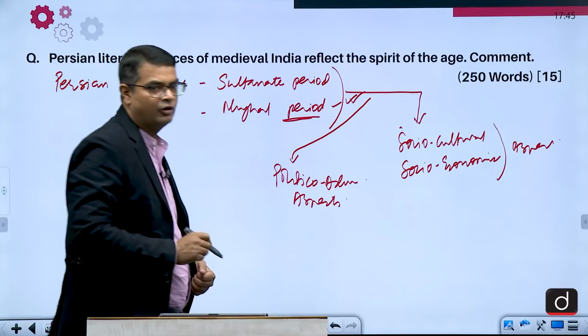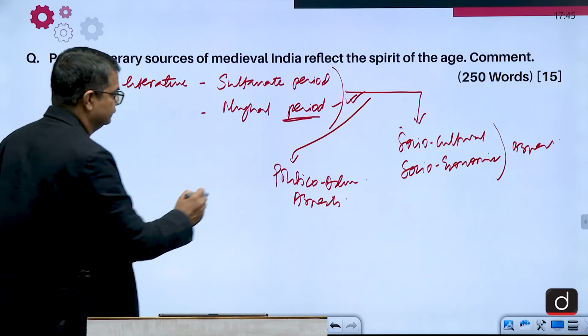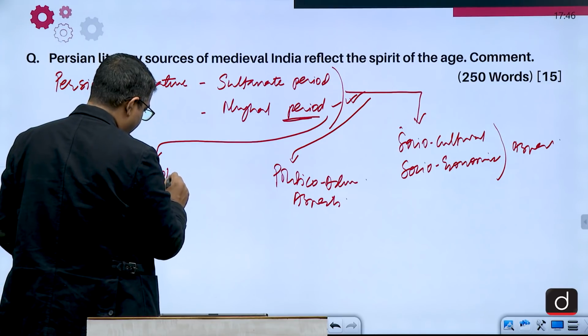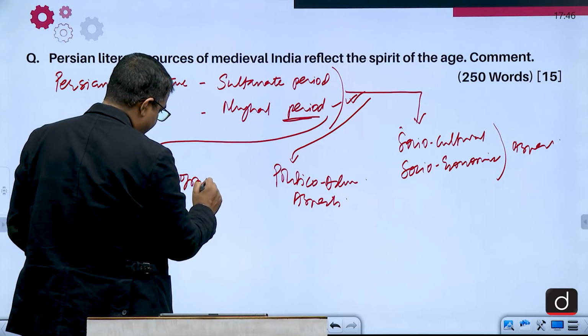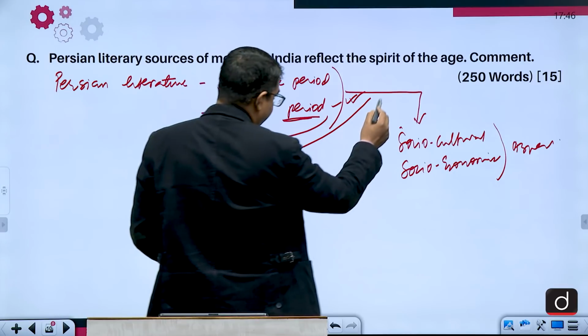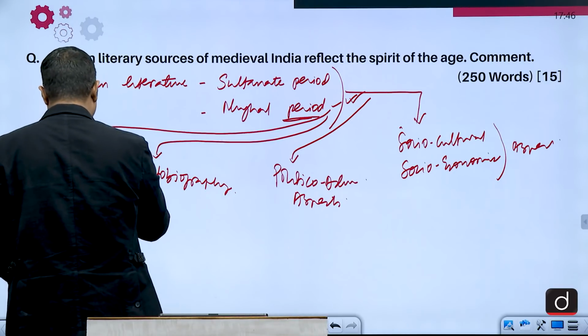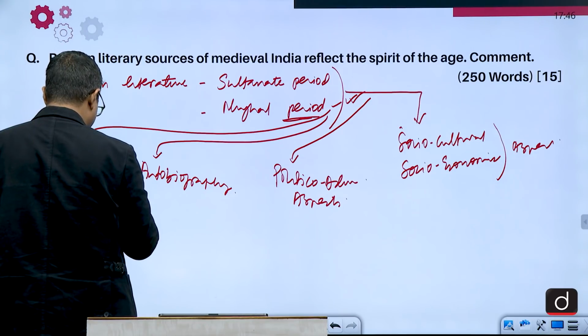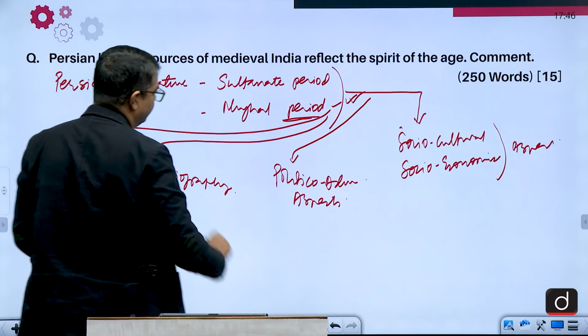Some are in the form of autobiography, some are Sufi literature, both in the Sultanate and Mughal period.